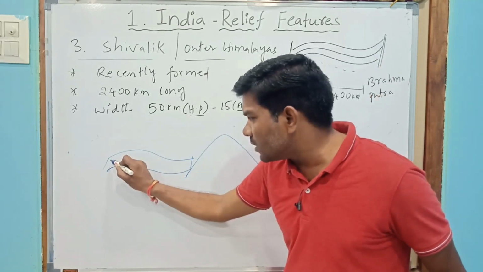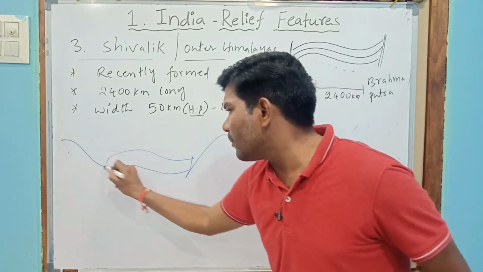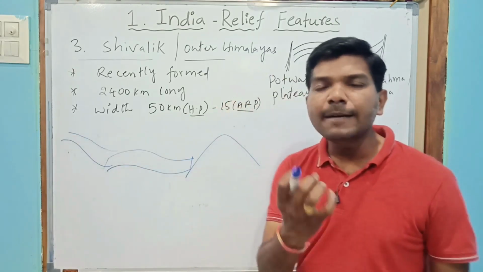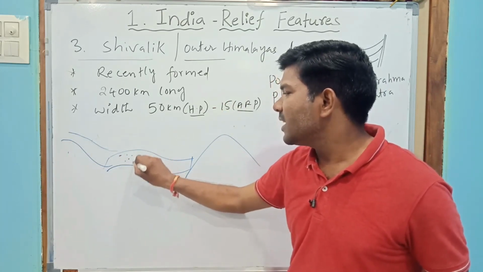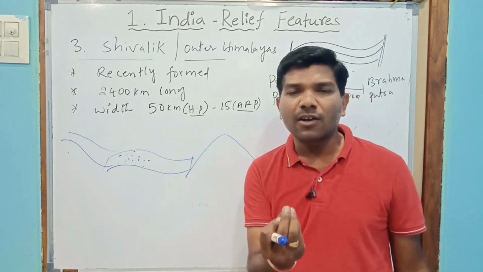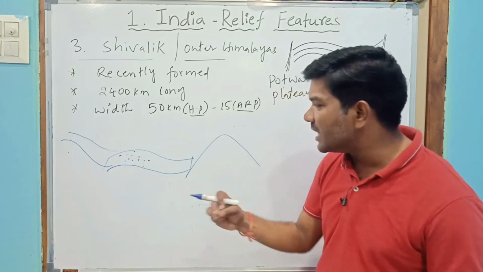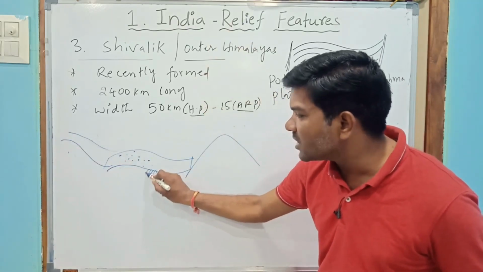Whenever the water comes from the upper course, it brings certain material, certain deposits: silt, sediment, clay, stone. It will deposit. The fine clay, fine sediment, fine silt, it will bring from the top, and now it is depositing here.